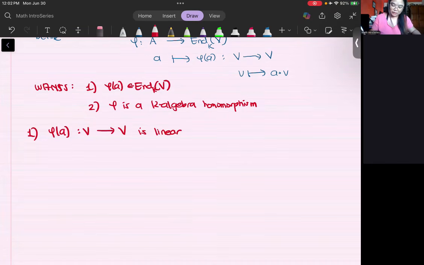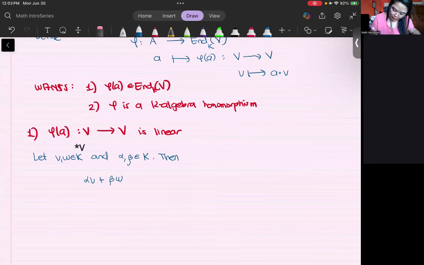To prove a linear map, we let arbitrary elements v and w in V and scalars alpha and beta in K. Then we just do a very easy evaluation of alpha v plus beta w under phi of a. And let's see if what we get is a linear mapping.